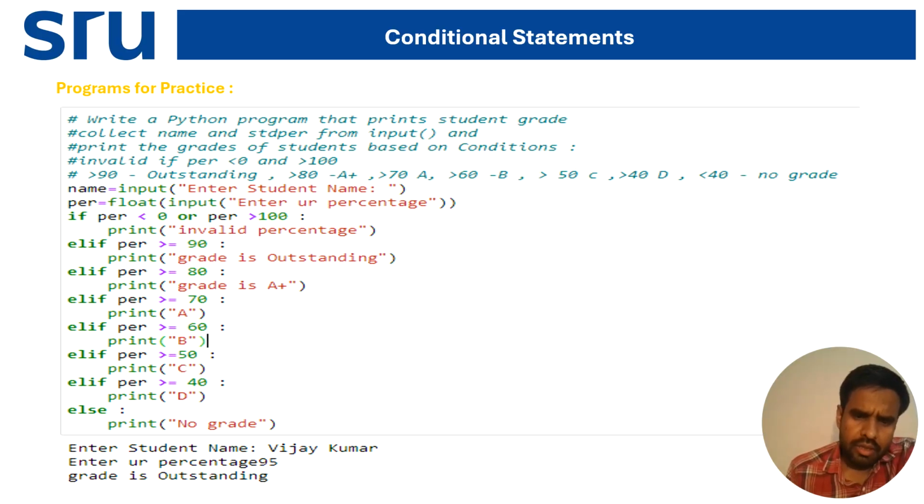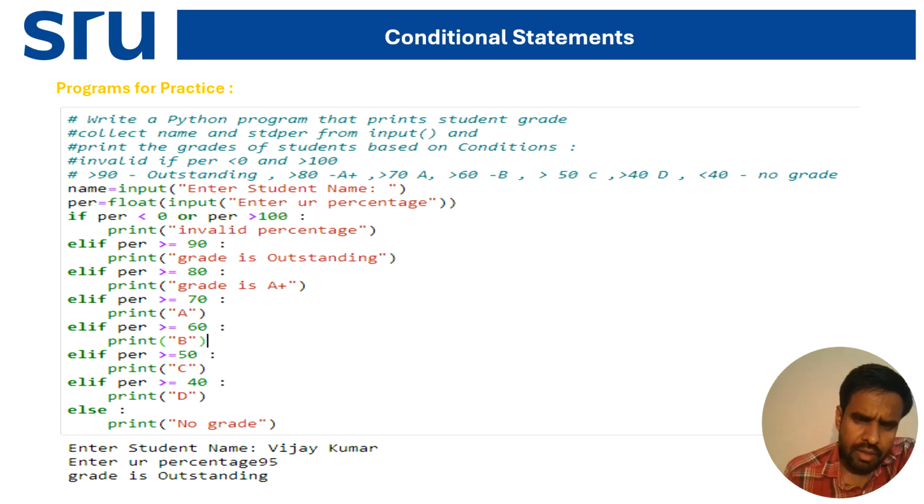Now coming to the conditional statement program about the student grade. So what is the program? Write a program that will print the student grade. Collect the name as input, student name, and the grade of the student based on the conditions. So what is the condition?